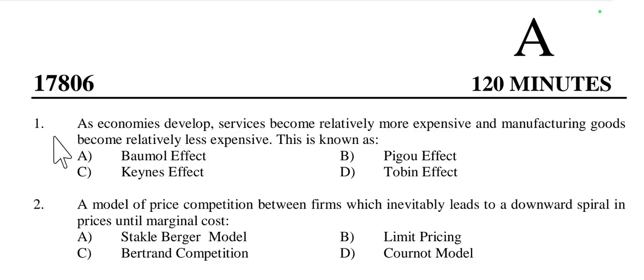This is your question number 1. As economies develop, services become relatively more expensive and manufacturing goods become relatively less expensive. This is known as Baumol effect, Pigou effect, Keynes effect, or Tobin effect. So generally this concept comes from the Baumol effect. So the right option is Baumol effect, because it is also known as Baumol's cost disease.